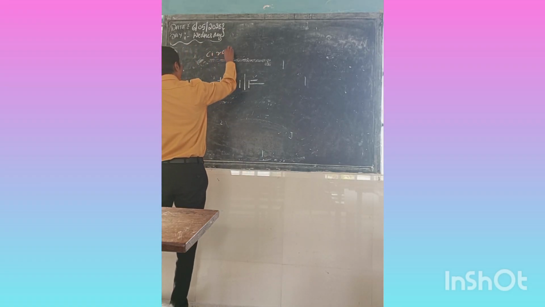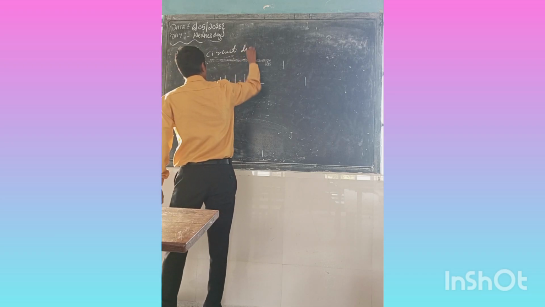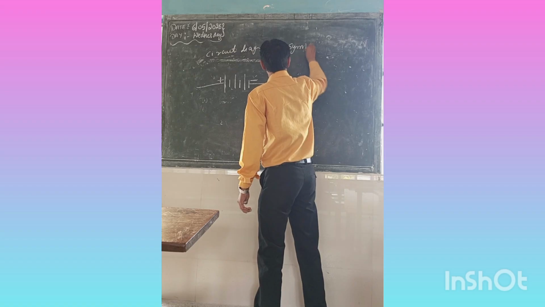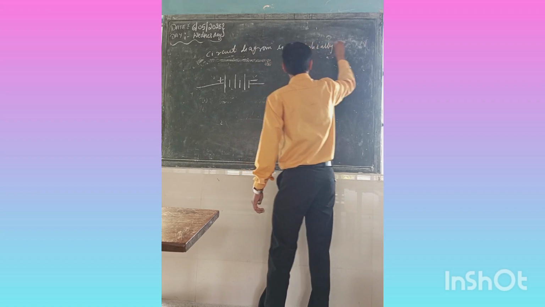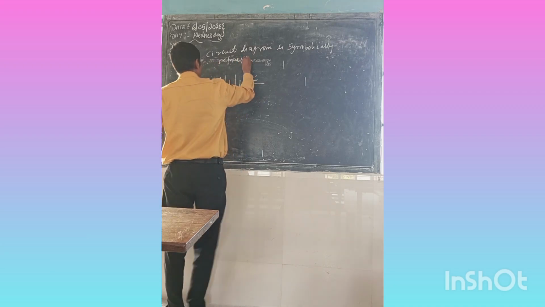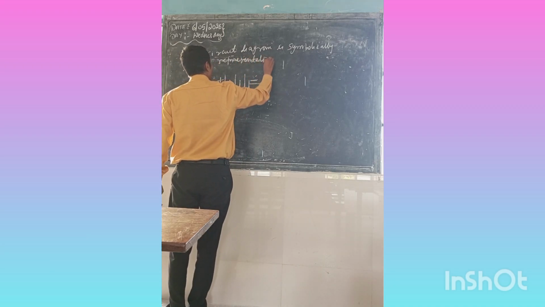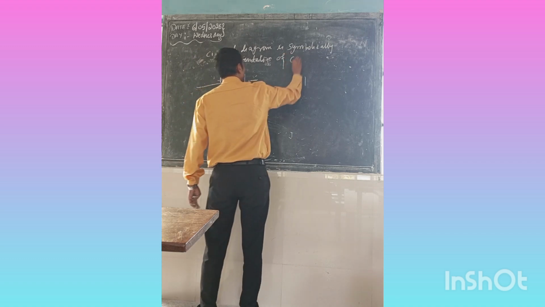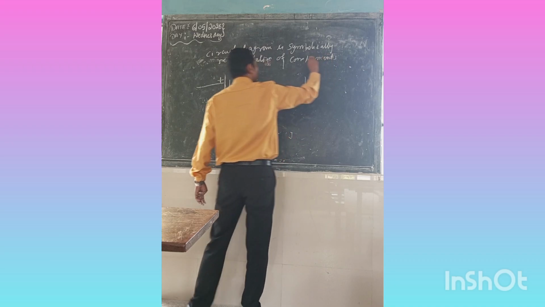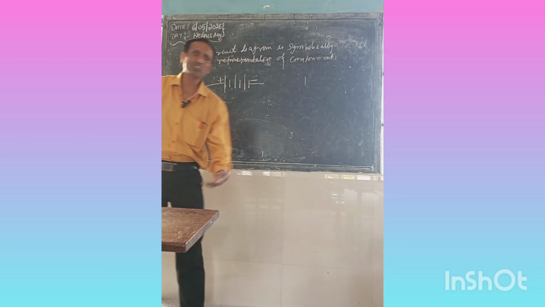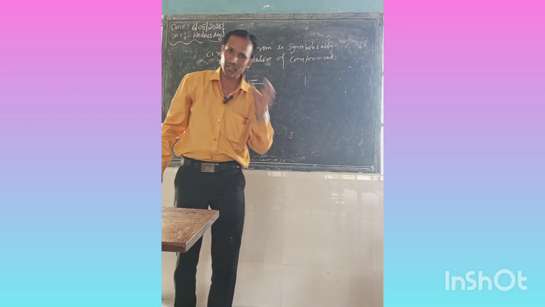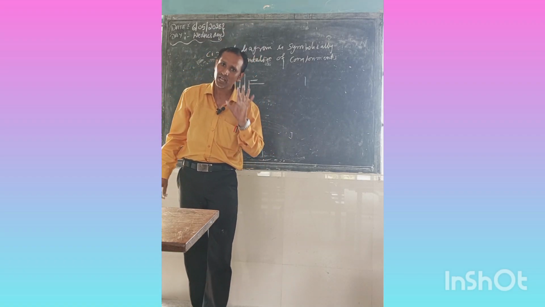So what is the circuit diagram? Circuit diagram is the symbolic representation of components. Now the question is, what is a component? I told you before, the things or devices which are used in the circuit are called the components.